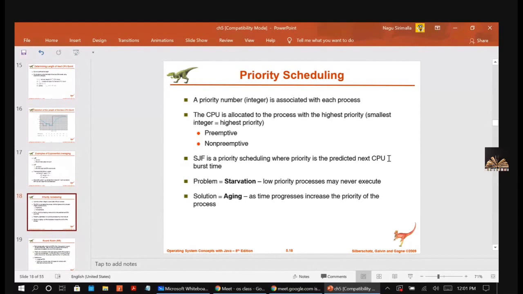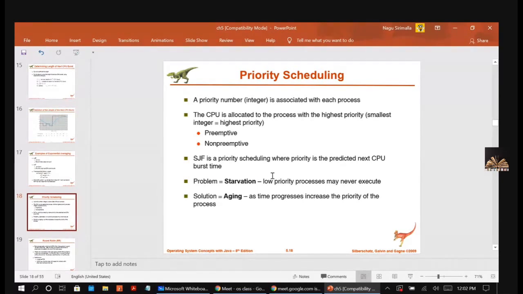In SJF, the job which has the smaller next CPU burst time will be given the CPU. And here it also faces the problem of starvation. That means the low priority processes may never execute. We are giving only the higher priority jobs to the CPU, and the lower priorities will stay like that, never getting a chance.